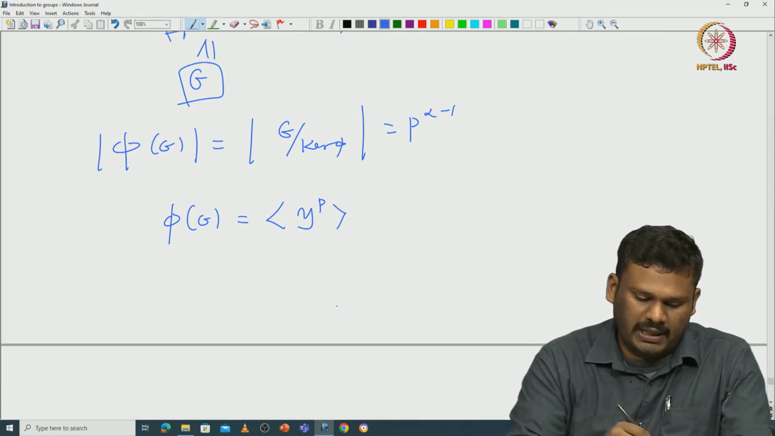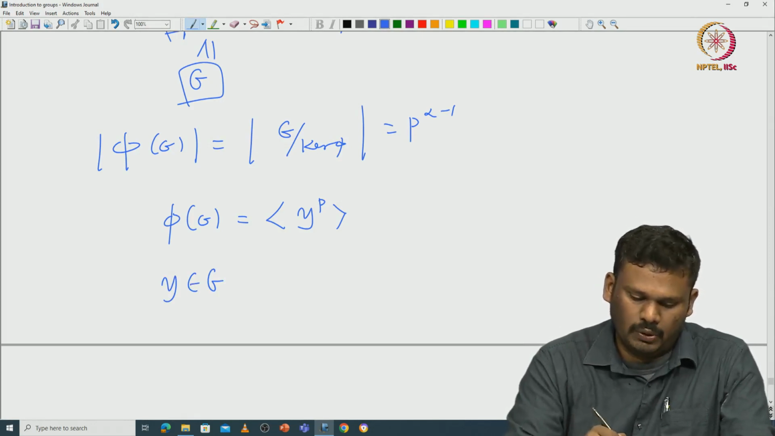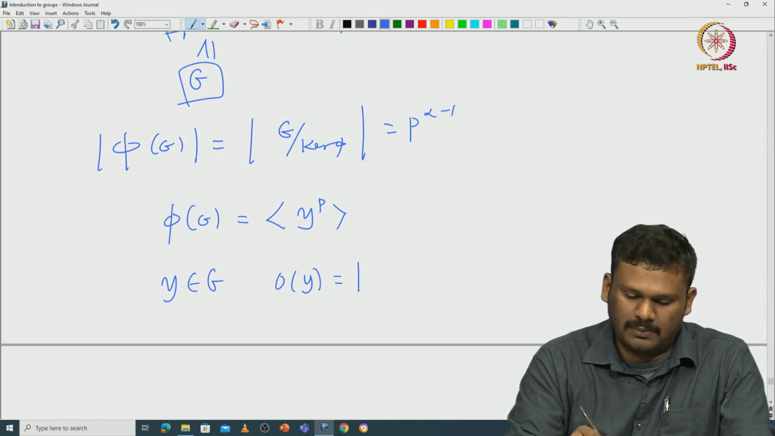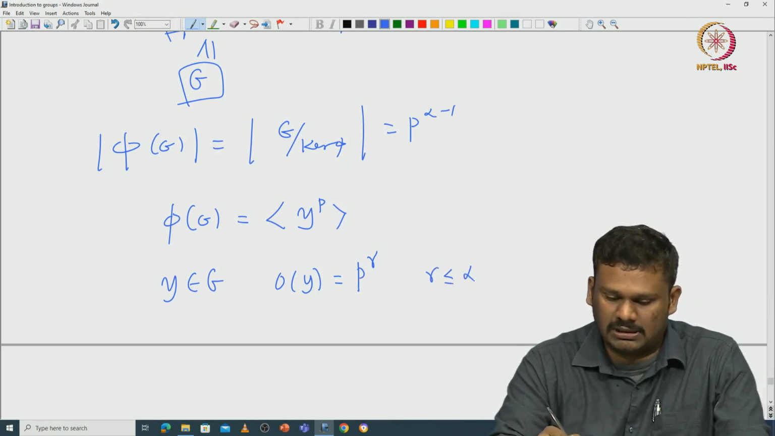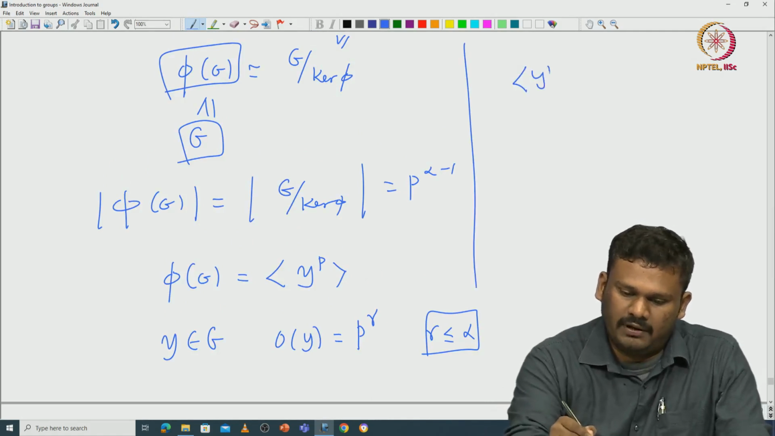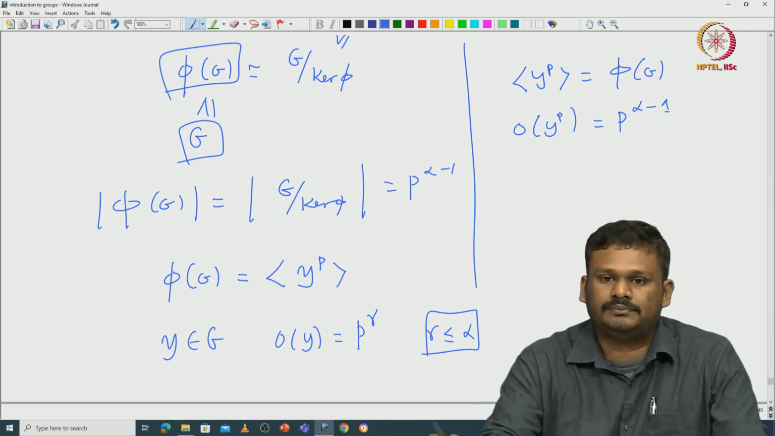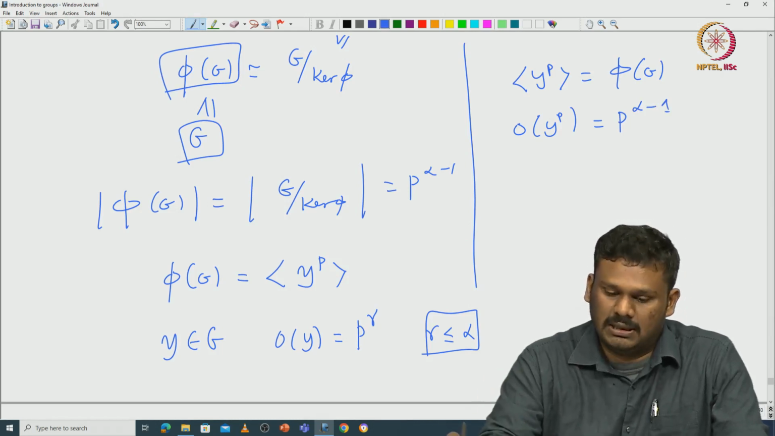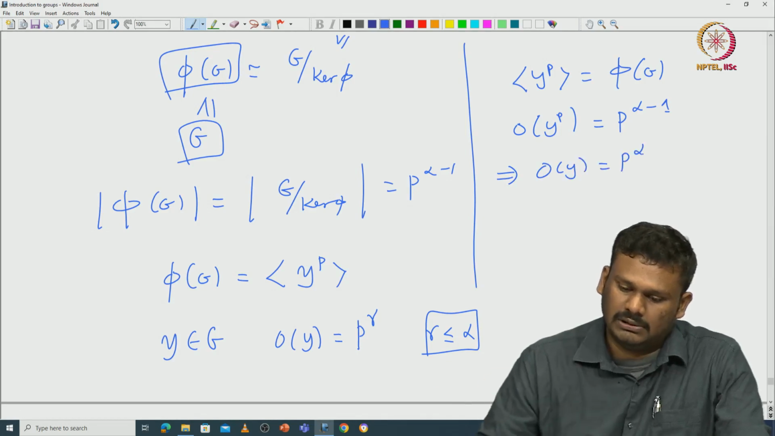Now, if you take this y inside G, what could be the order of y? Let us try to compute. First of all, the order of y must be some p power gamma, because the order of y divides p power alpha, and this gamma must be less than or equal to alpha. Now, since y power p generates pi of G, the order of y power p must be p power alpha minus 1. Since y power p has exactly order p power alpha minus 1, that would imply that y has order p power alpha. So let us check this.